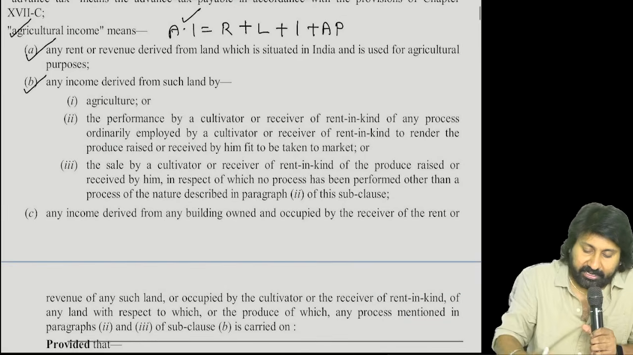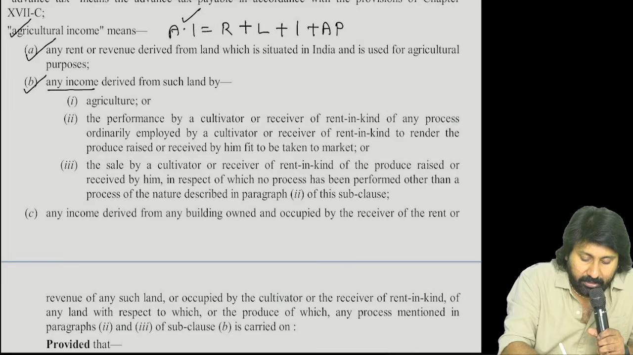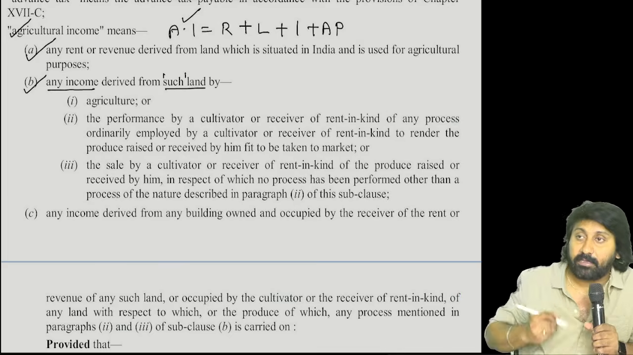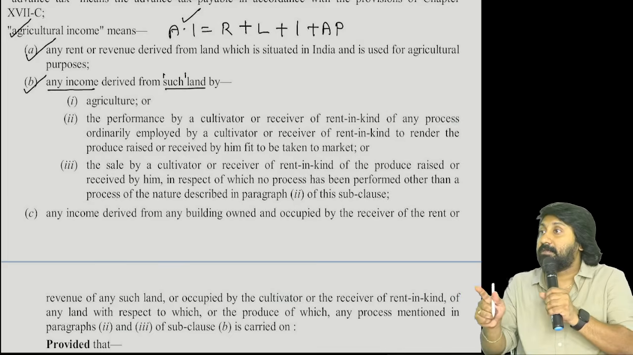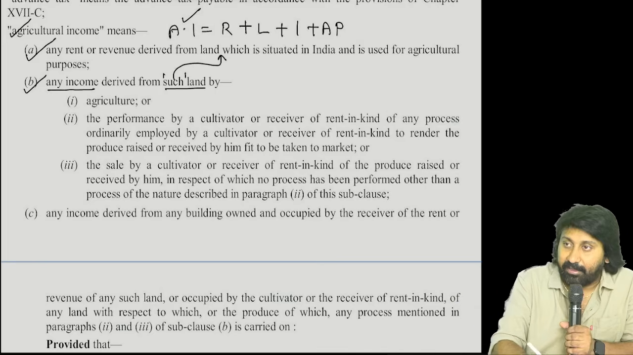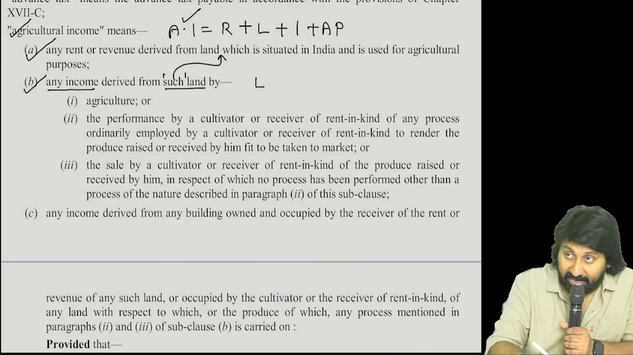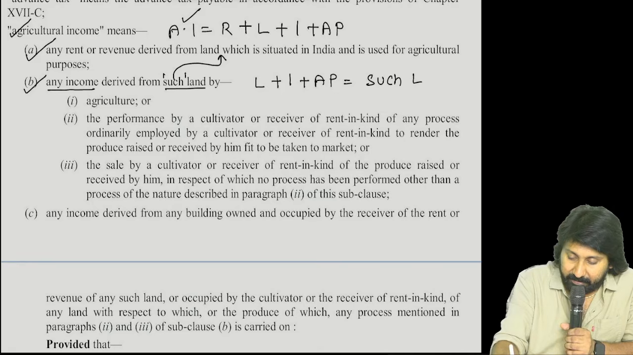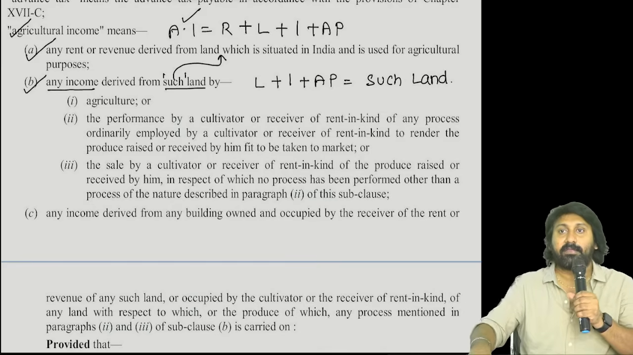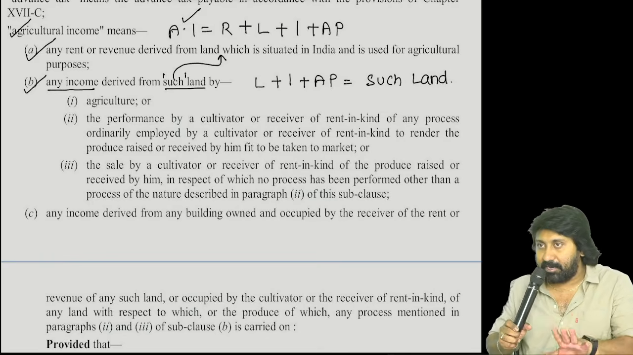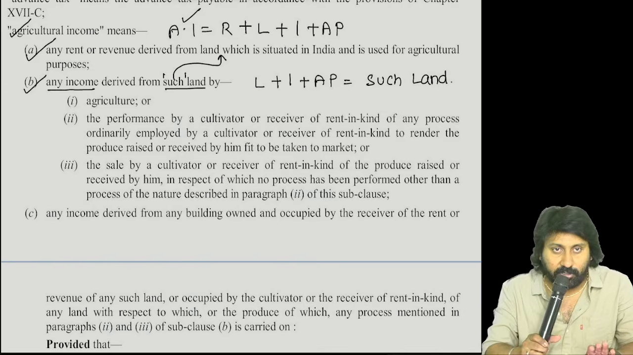Next one. What is the second one? Now read. Take time, read it properly. Any income derived from such land. Very, very important is "such". Land he did not tell. Such land he said. Means land already referred here. Means it should be a land situated in India used for agricultural purposes. These conditions make it "such land". Those who joined today, you may not know how law has to be read. Words have a meaning. We should read it in a proper way. Understood?